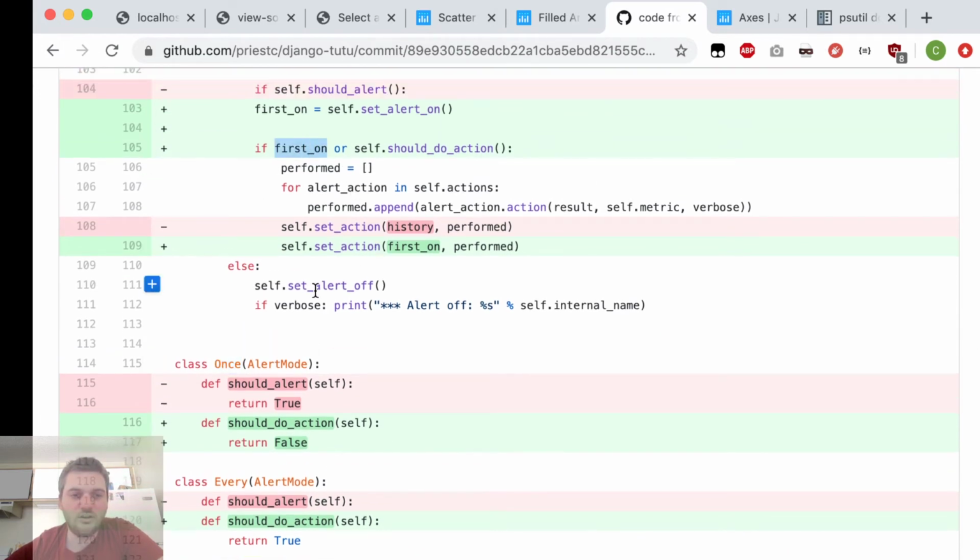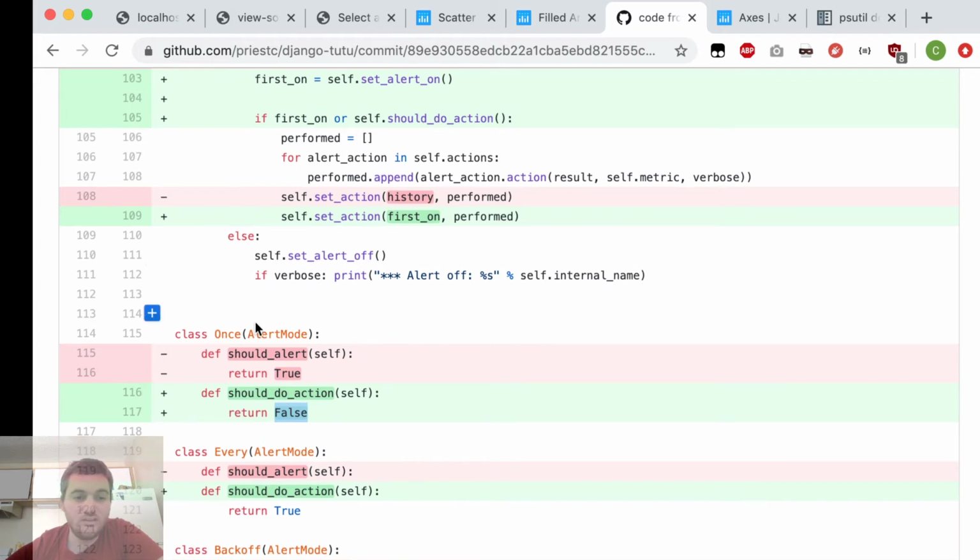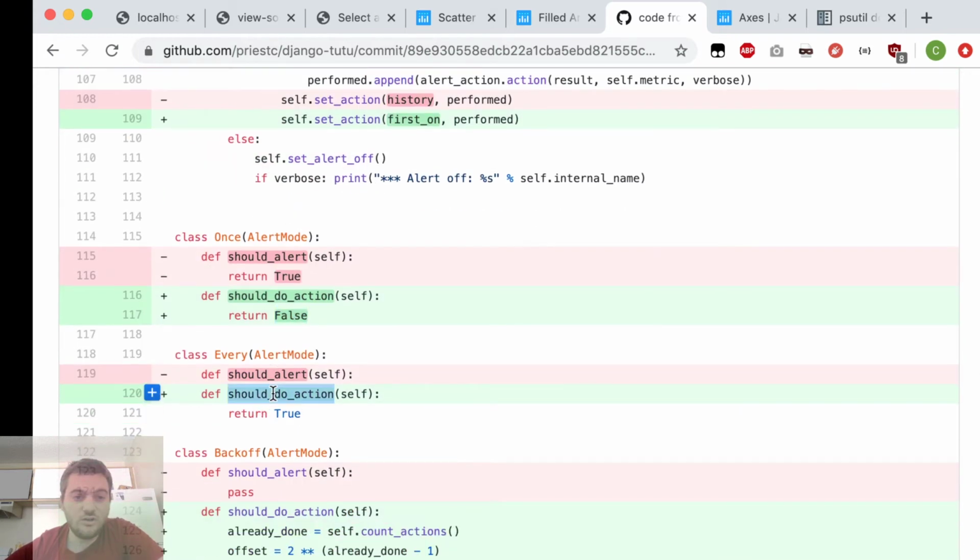But then on the second alert, this is always going to return none, or false. And that way it only alerts the first time, and it never alerts on the second or third or fourth or whatever. And then this is complete, this is done. And then should do alert, again, I renamed it.